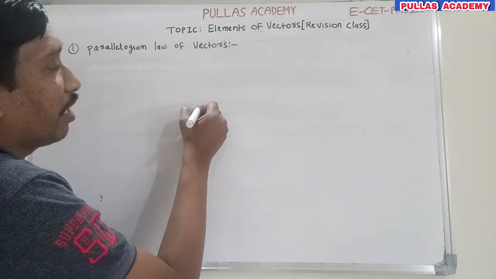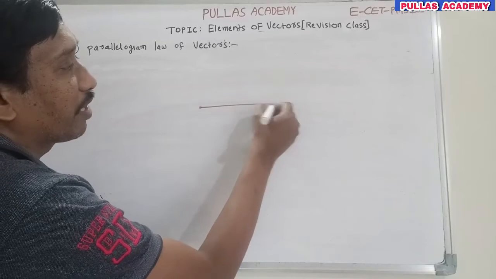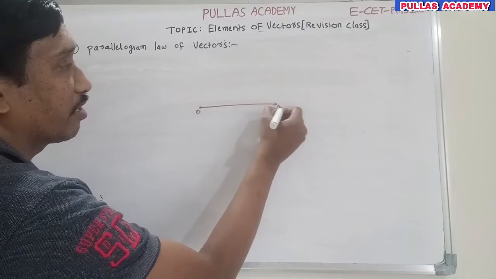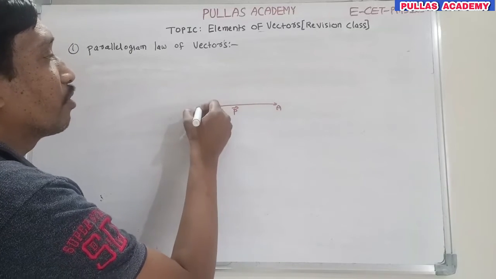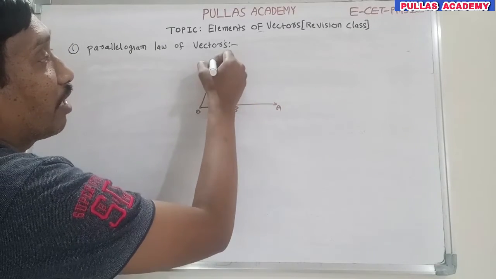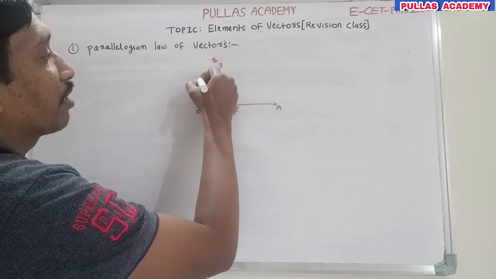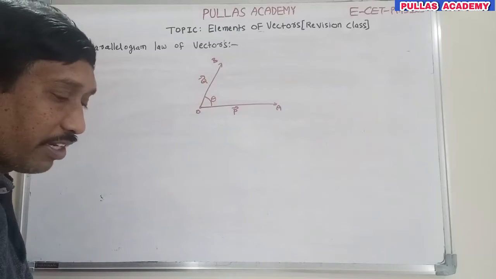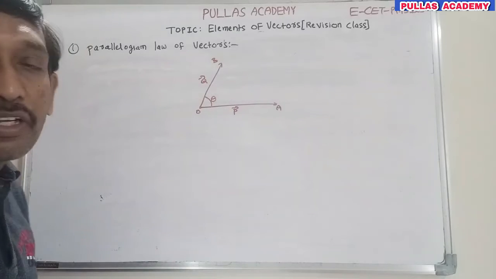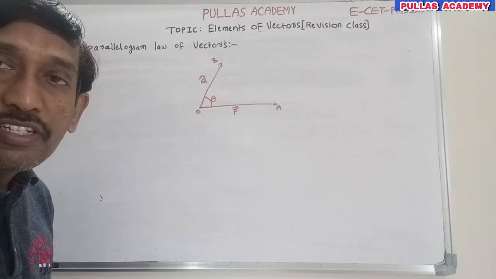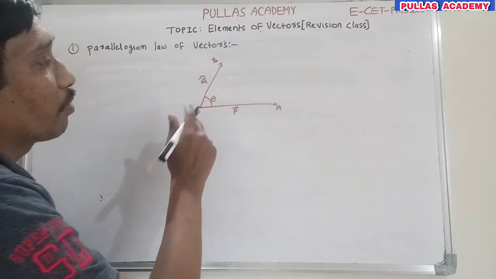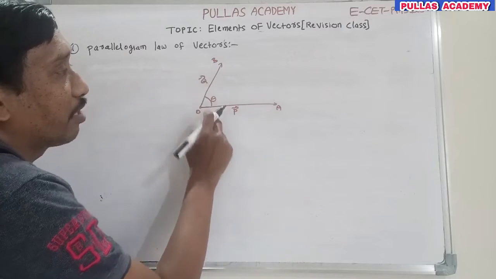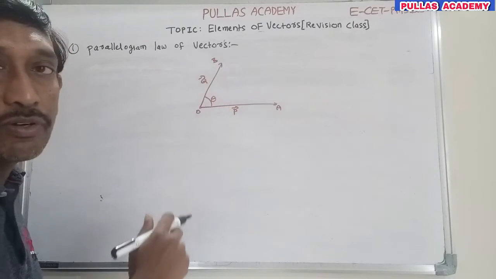According to the statement, in a plane at any point you have two vectors. This is one vector along the OA direction, that is the P bar vector. Then you have another vector along the OB direction, the Q bar vector. These two vectors make some angle theta with each other. If we are asked the magnitude and direction of the resultant vector, the magnitudes and directions of these two vectors are understood, and the angle between the two vectors is also known.